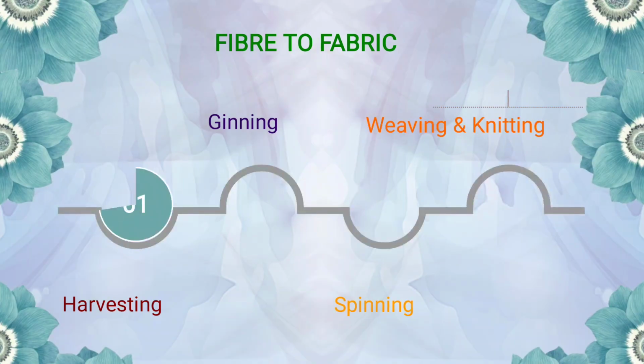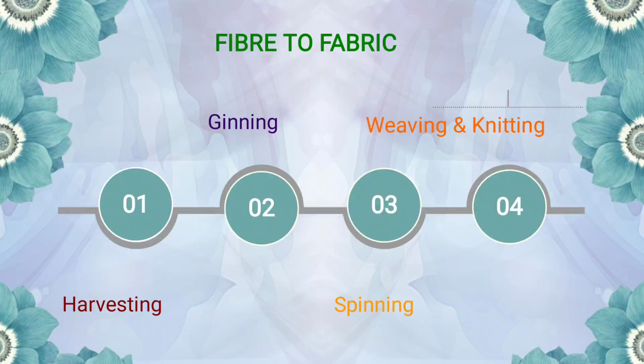Now let us go deeper into fiber to fabric. This picture shows the process in which the fiber is transformed to fabric. Let us see how the transformation is actually produced by man. The first step is harvesting. The second is ginning. Third is spinning, and then weaving and knitting.